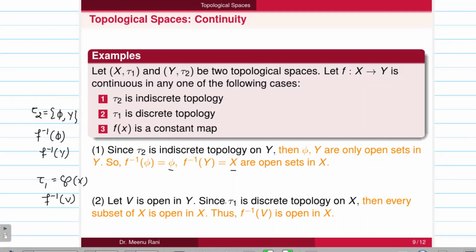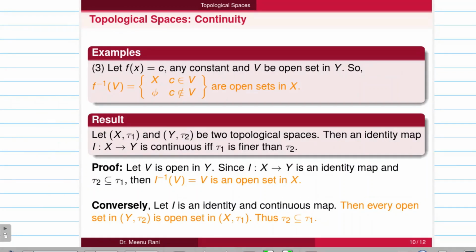And the third one is f is a constant map. So f of x is equal to c, where c is any constant here. To prove the continuity, let V be any open set in Y, then define its pre-image. Then f inverse of V will be X if c belongs to V, and if c does not belong to V, then it is phi. So phi and X both are open sets in X, so f is a continuous function.